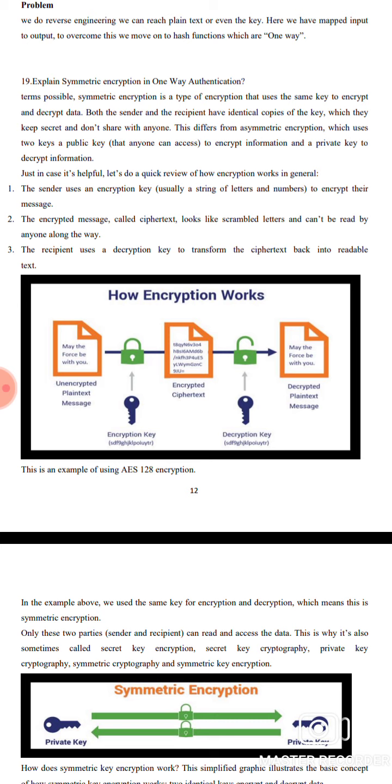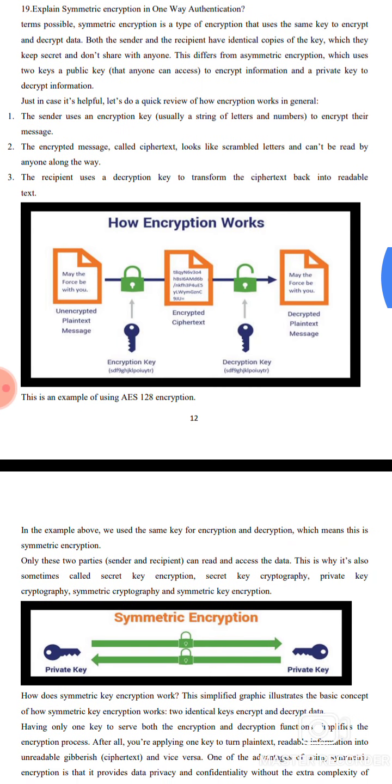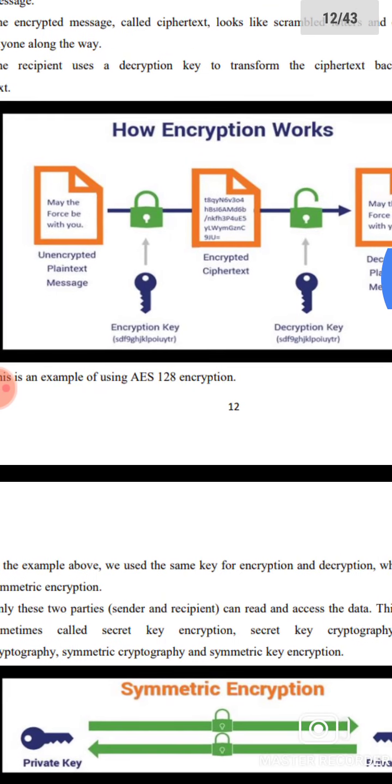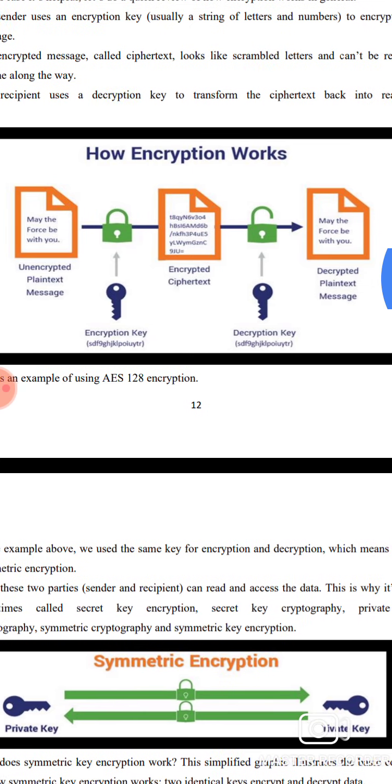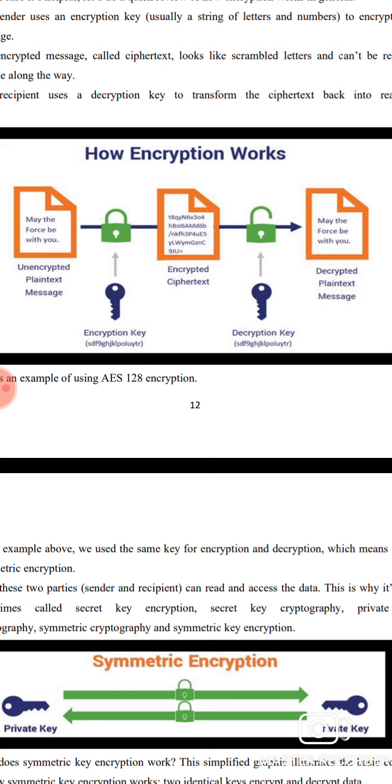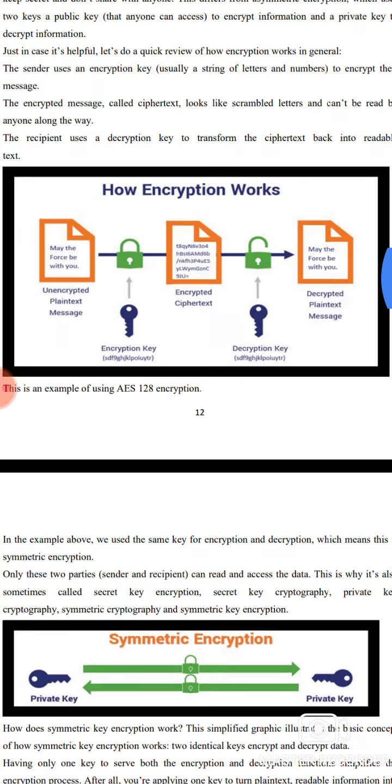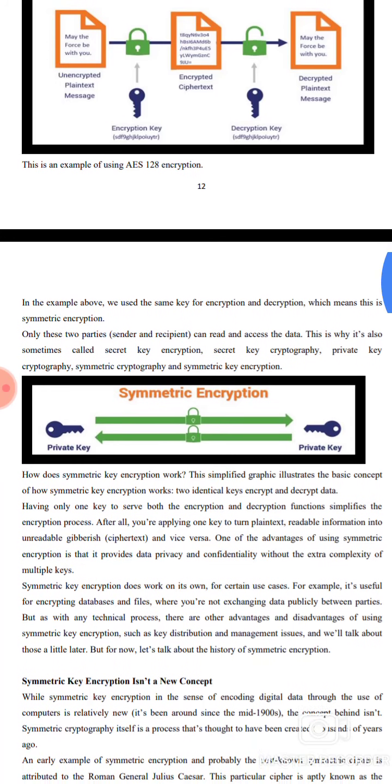The encrypted message, called ciphertext, looks like a scrambled letter and cannot be read by anyone along the way. The recipient uses a decryption key to transform the ciphertext back to readable form. Here is how the encryption works: first, the plain text message is encrypted into ciphertext using the encryption key, and then the ciphertext is decrypted back to the plain text message using the decryption key. This is an example of encryption working.